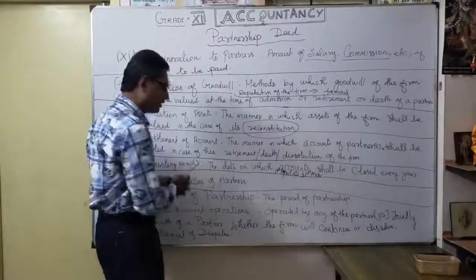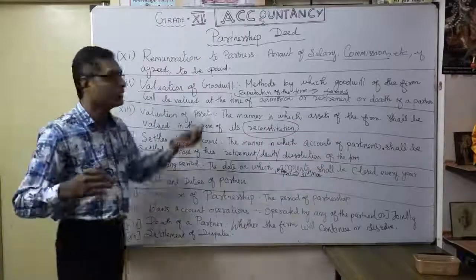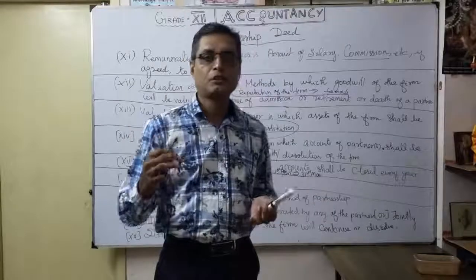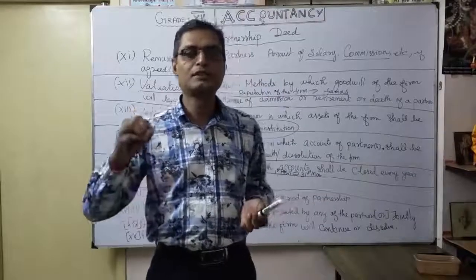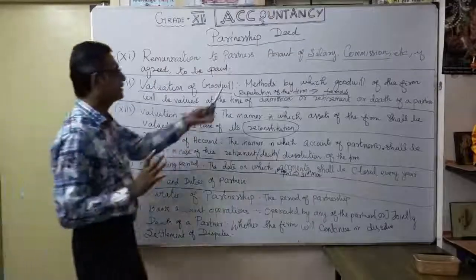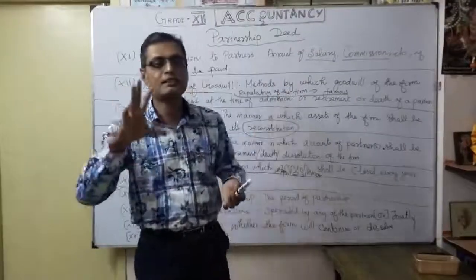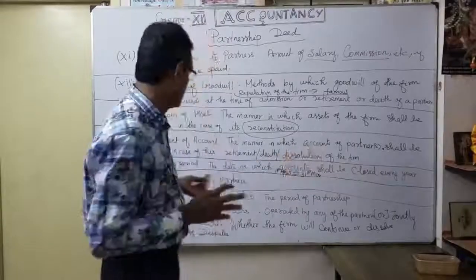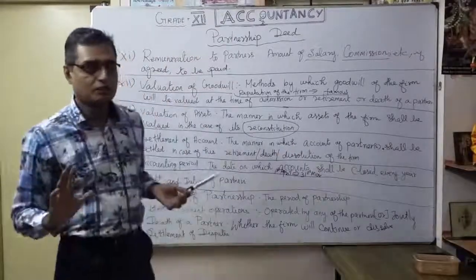Suppose you are not working properly, you can say, based upon the deed, the deed clearly mentions what your duty is, so you have to do the duty. You can give clear instruction to the partner. Whoever is unable to follow the instruction given in the partnership deed, you can strictly point it out. So already it is discussed in the partnership deed, you are supposed to do the duties.